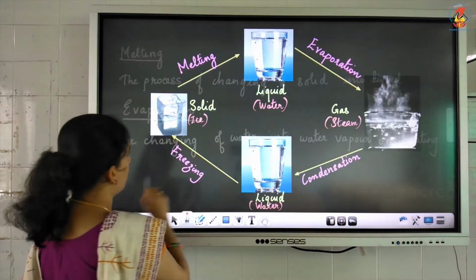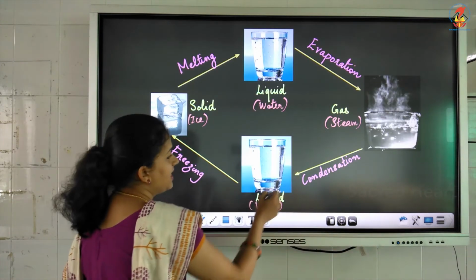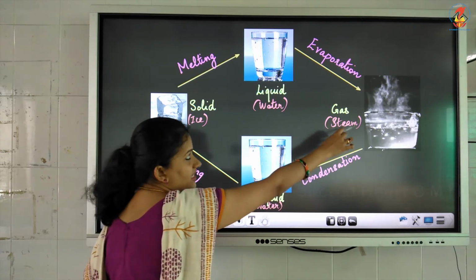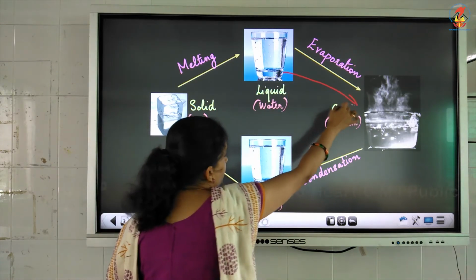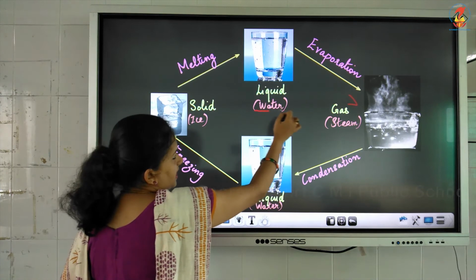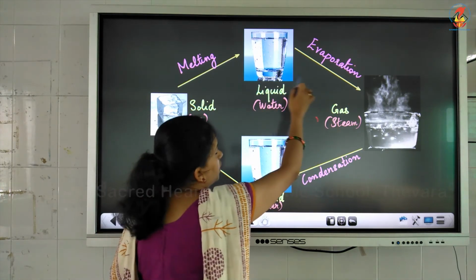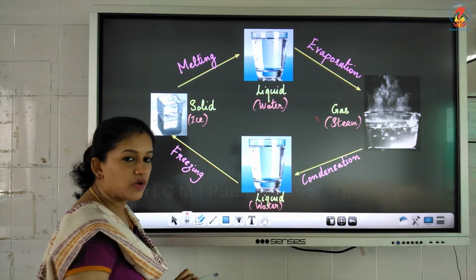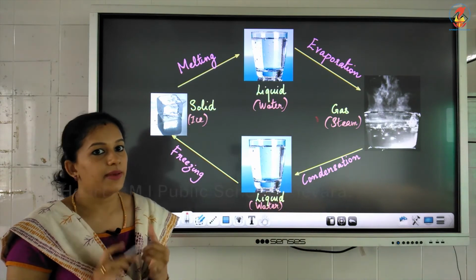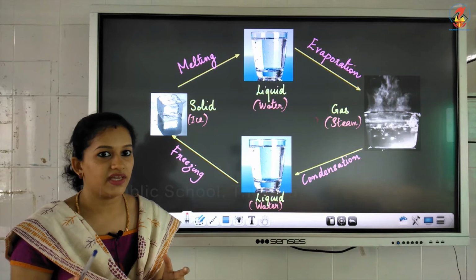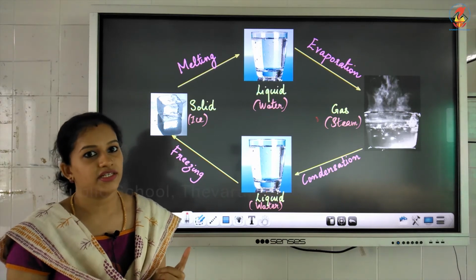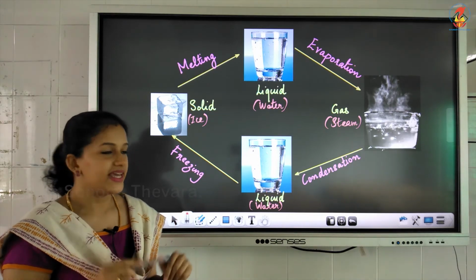If you look over here, you can see that the water is changing into steam. That is water vapor itself. When you heat it, that is called evaporation. Evaporation is the process by which water changes into water vapor by heating.